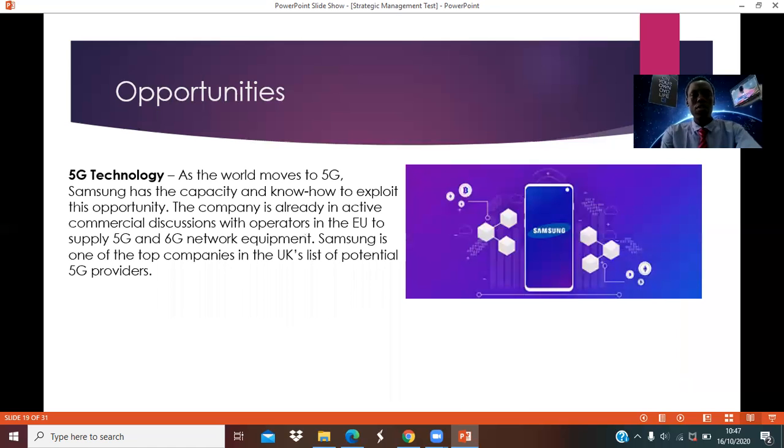And also we look at the 5G technology. So we see the world moving toward 5G, and Samsung has the capacity and know-how to support this opportunity. So we see Samsung is actually one of the top companies in the UK list of potential 5G providers. So this will make Samsung overtake a lot of its competitors.